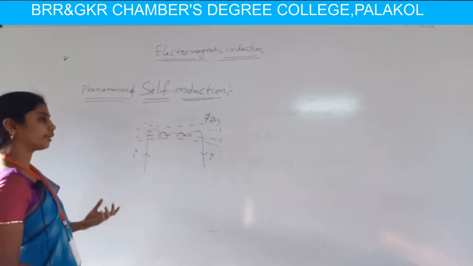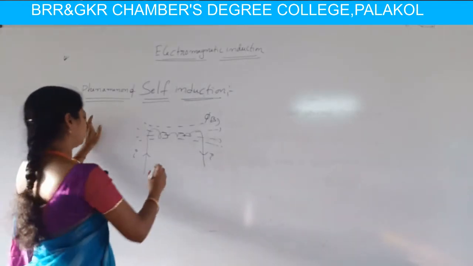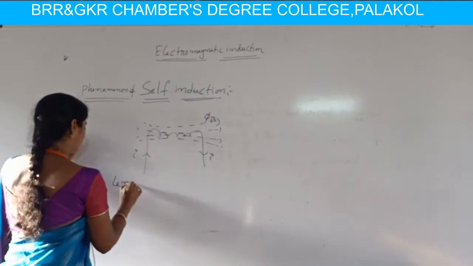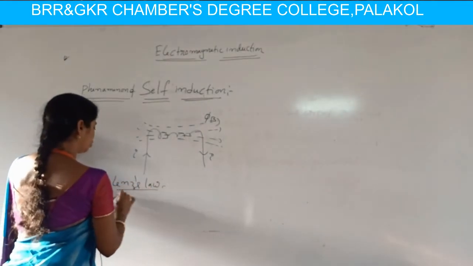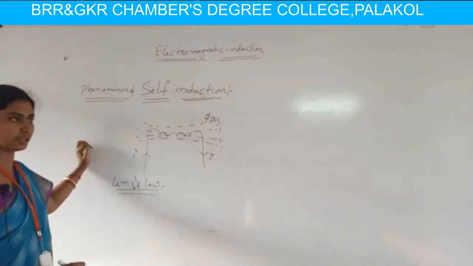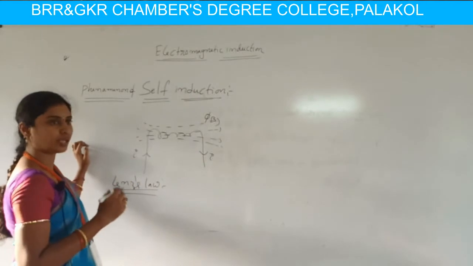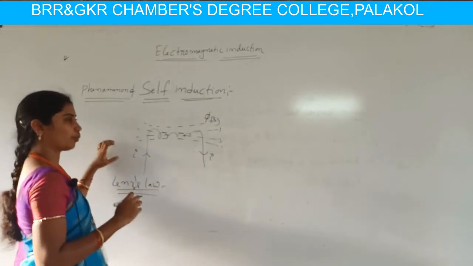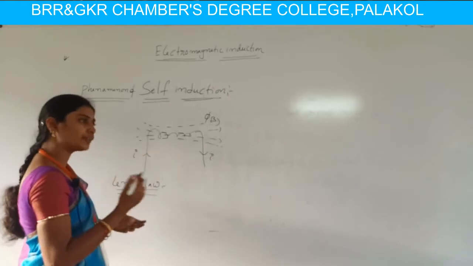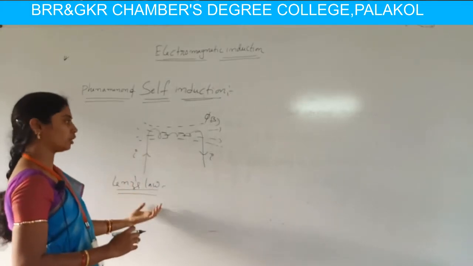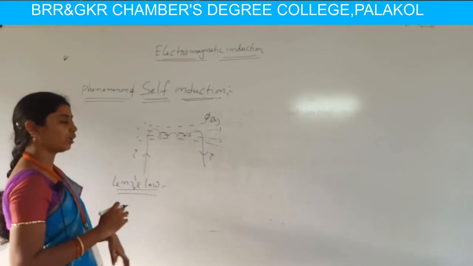According to Lenz's law, the induced EMF or current in the circuit opposes the increased current in the circuit.